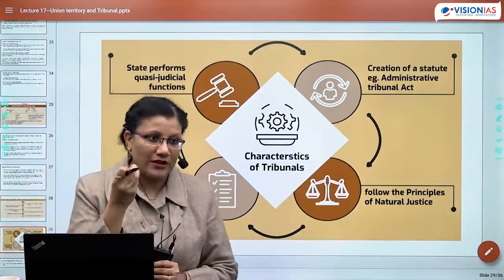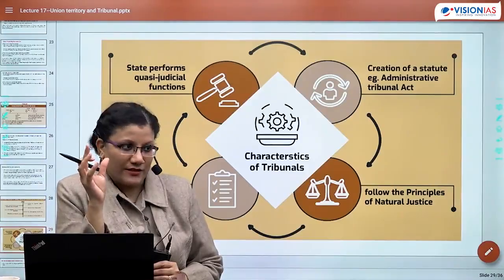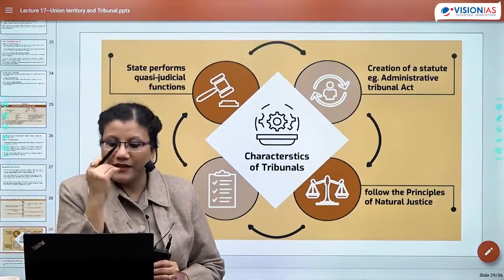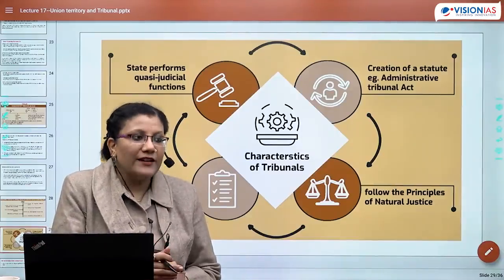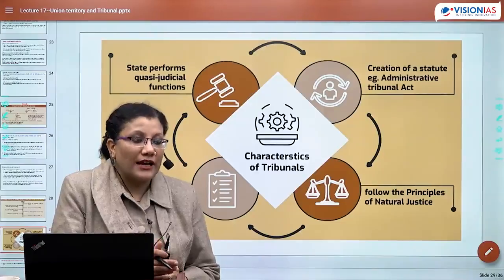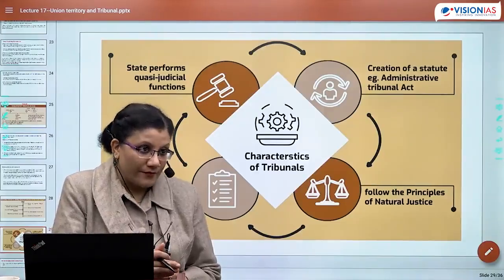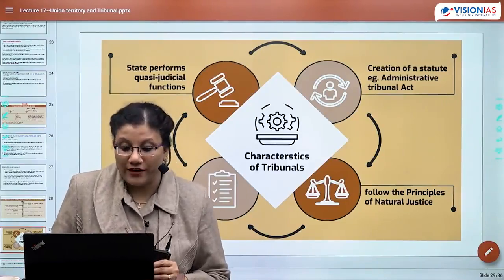A question can come in prelims: which of the following are criteria of natural justice, right? The first criterion is that there would be an idea against bias. Second, in natural justice, the person who is implicated is given the right of hearing. So natural justice gives a right to fair hearing.